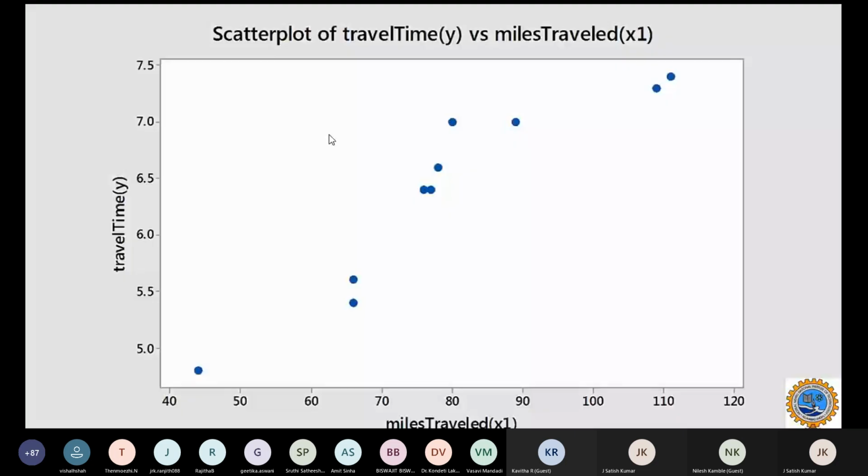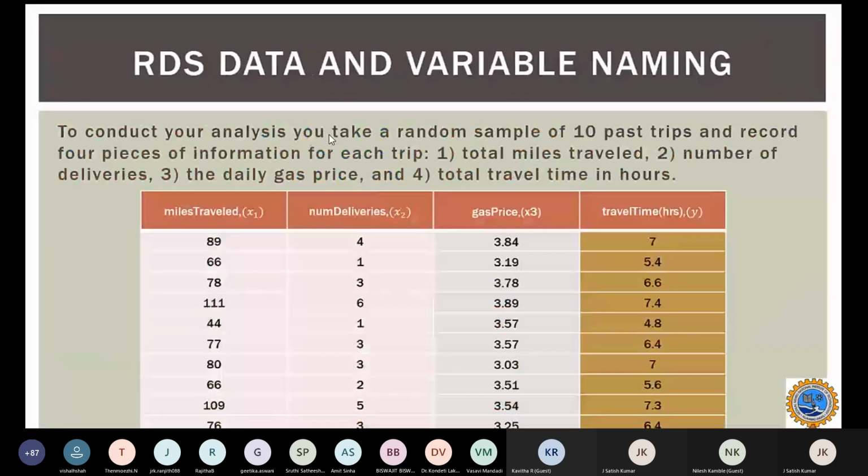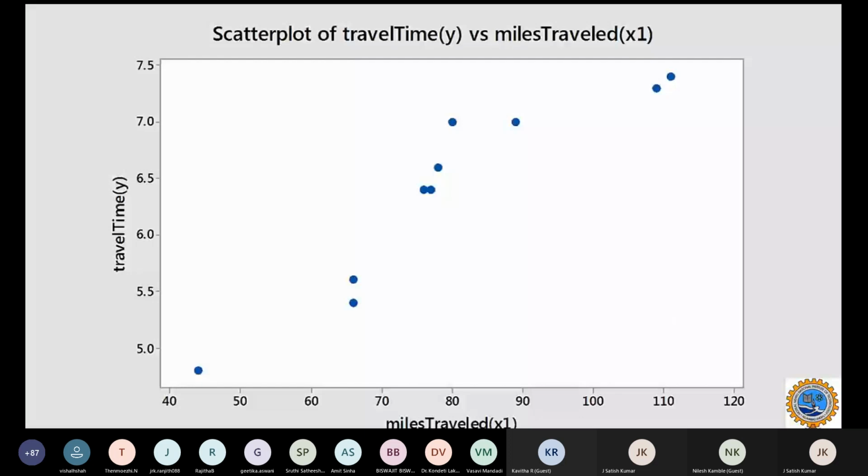Now, when I plot the scatter plot between travel time and miles traveled, what do I mean by that? You see the table, travel time and miles traveled. I am trying to take one independent variable and one dependent variable, to see how it is going to affect the dependent variable. Say for 89 miles traveled, the travel time is 7 hours, right? So the lowest value is 44. For 44, the travel time would be 4.8 hours. That is the fifth row. If you observe the fifth row, 44 miles traveled, my travel time would be 4.8. So I'm trying to plot this scatter plot. You can see that for 44, the 4.8 would be the first plot.